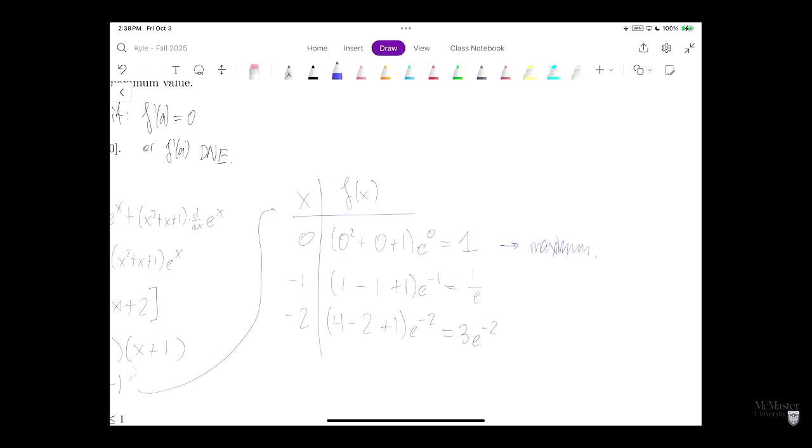This one's tough. Well, 3 is bigger than e because e is approximately 2.71. So negative 2 is going to be in between. It's going to be larger. So our 1 over e, that is going to be our minimum value. Okay, so we found our local max, or I guess global on this interval, and our global min on this interval. Does anyone have any questions about this procedure that we just did?